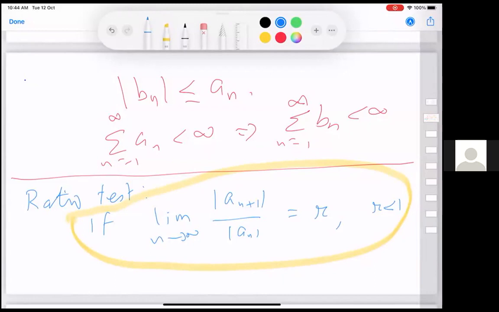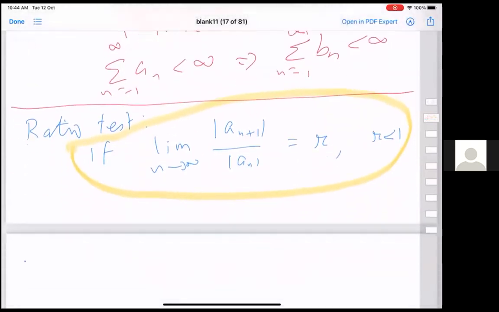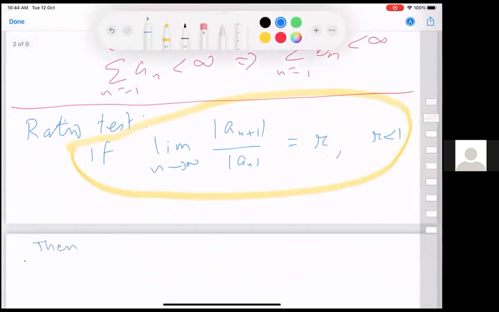The conclusion is that this series is convergent. So summation a_n is, that's our terminology, that this is convergent.